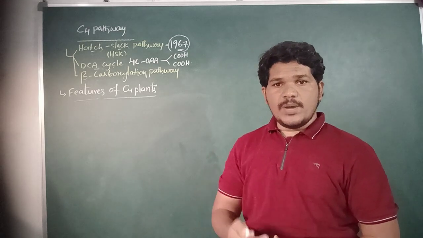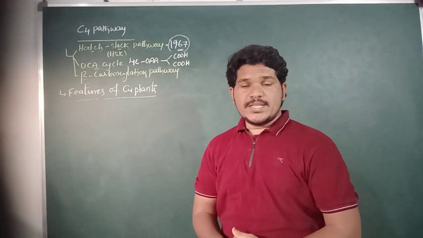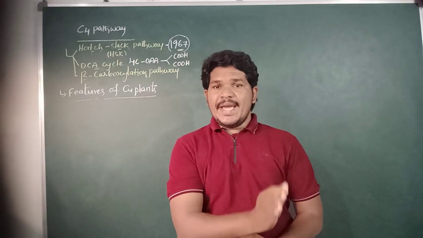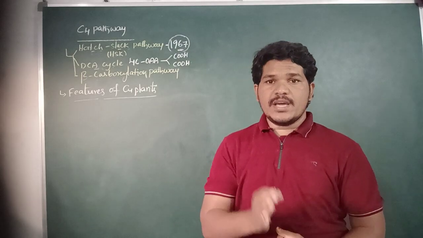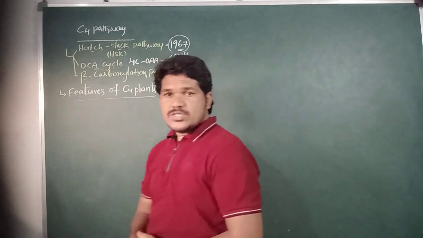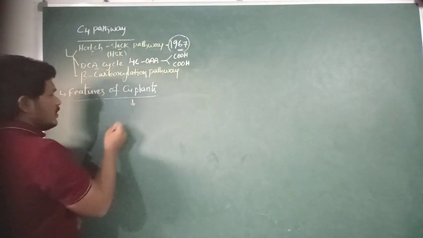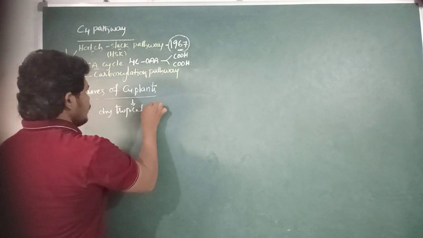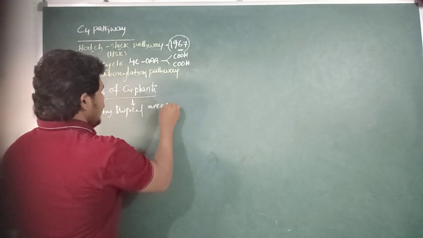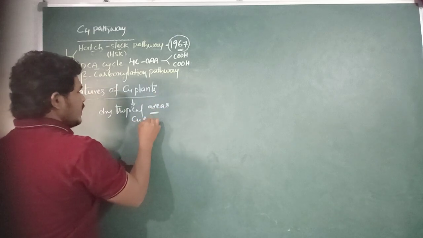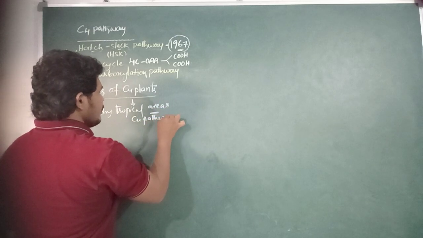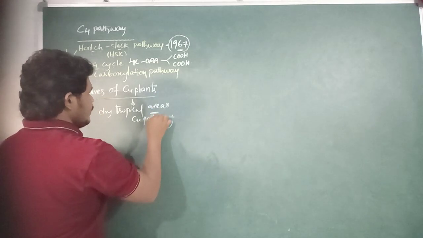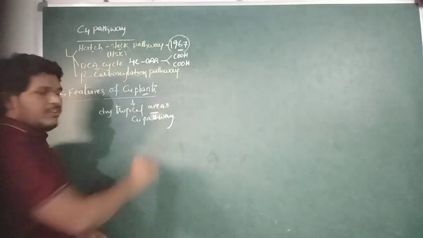First we have to know about the features of C4 plants. The plants which are adapted to the dry tropical areas and have the C4 pathway are called C4 plants.